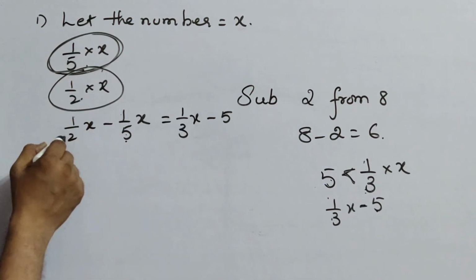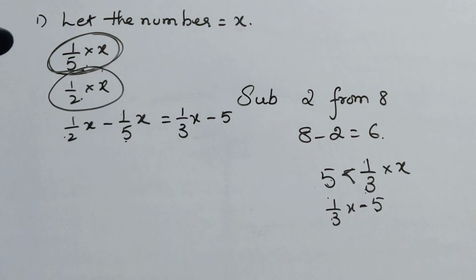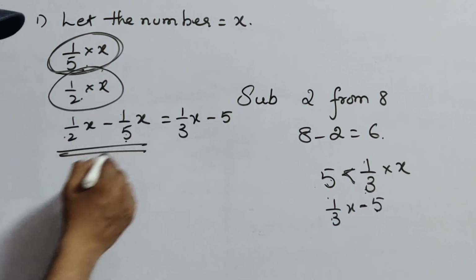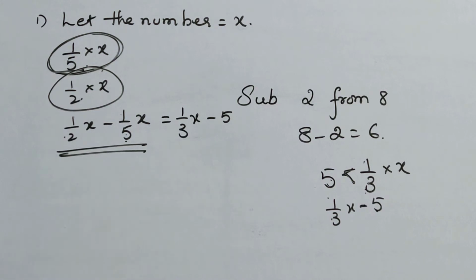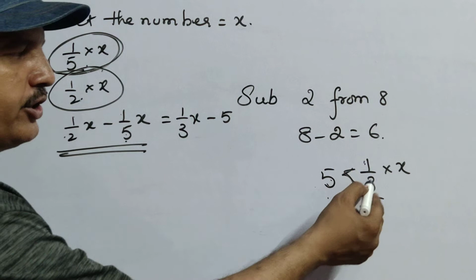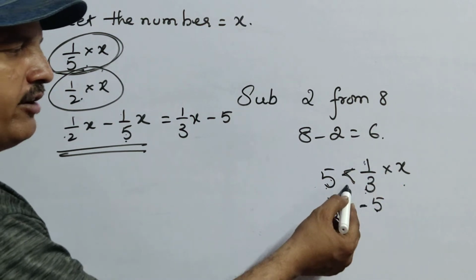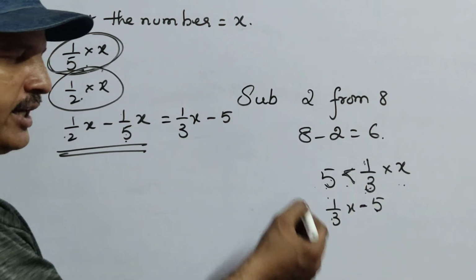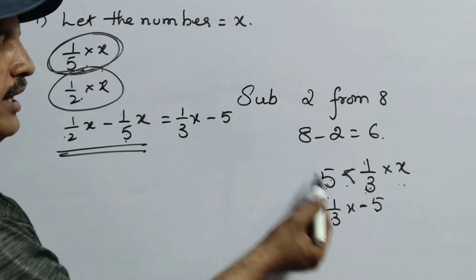So 1 by 2x minus 1 by 5x. Okay. Then next what is given? The difference is 5 less than 1 by 3 of that number. The 5 less than 1 by 3 of a number can be written as 1 by 3x minus 5.